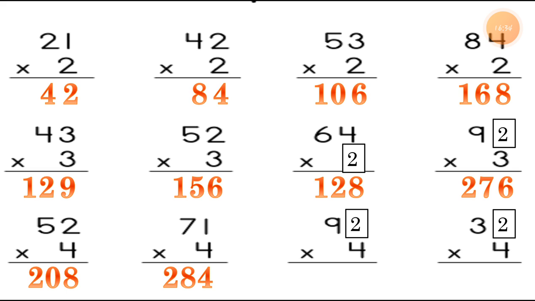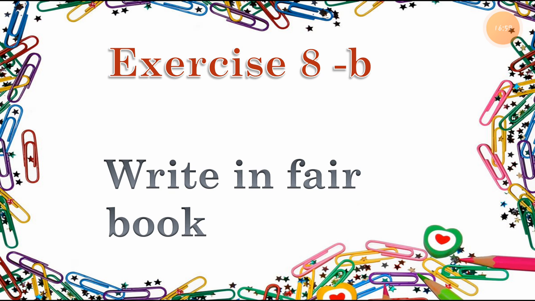Then the next one, 4 2s are 8 and 4 9s are 36. You can see I am writing the answer, 4 9s are 36. Then the last one, 4 2s are 8 and 4 3s are 12. So we are getting the answer 128.